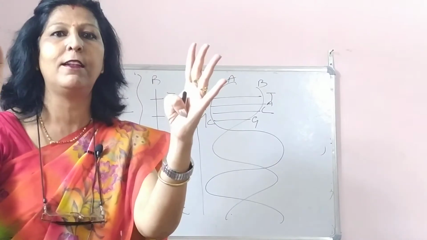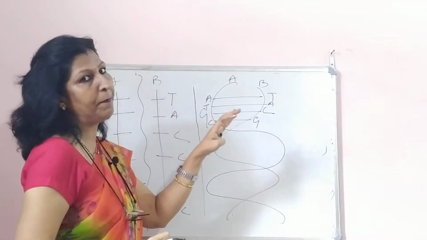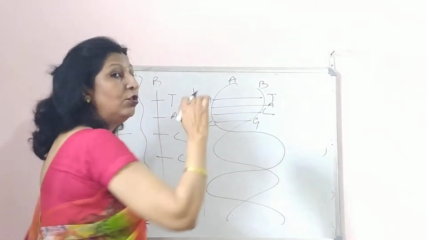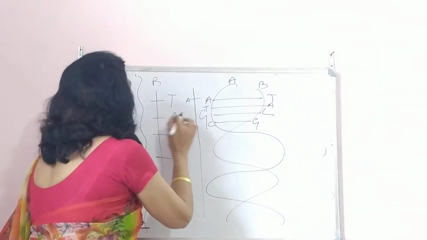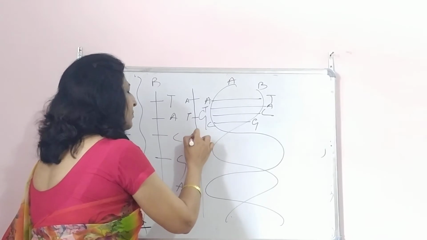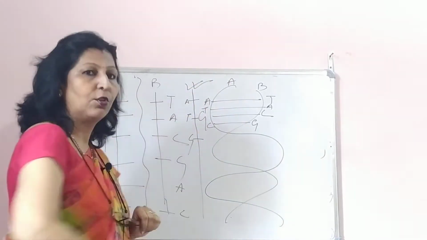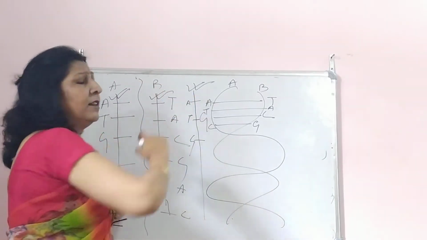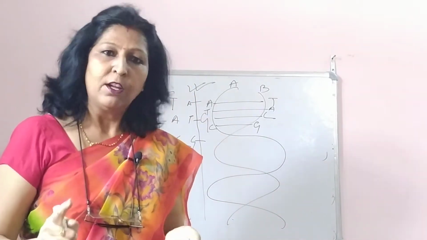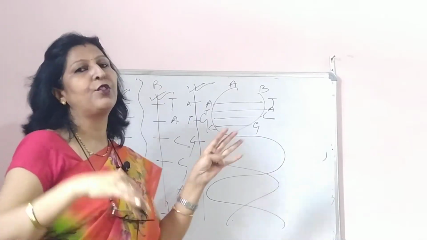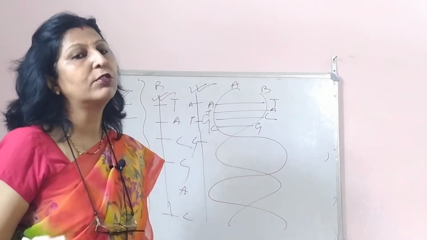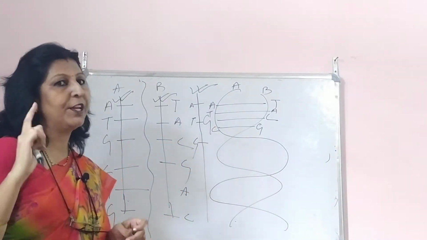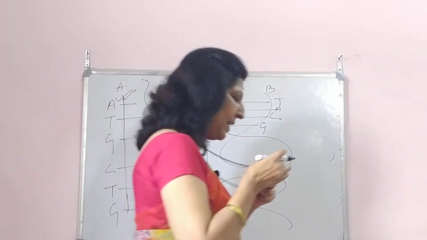Children, be very very clear. One purine and one pyrimidine. With thymine, definitely adenine will be found here. Adenine with thymine, this will be formed. Got it? So both the parental strands will act as templates. Got it? And they can form a strand by itself. So that is also called the semi-conservative model of DNA. That is there in your book.